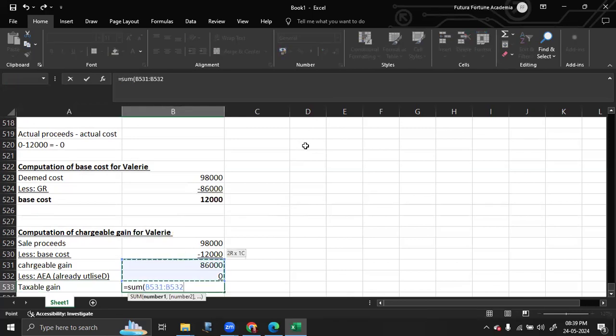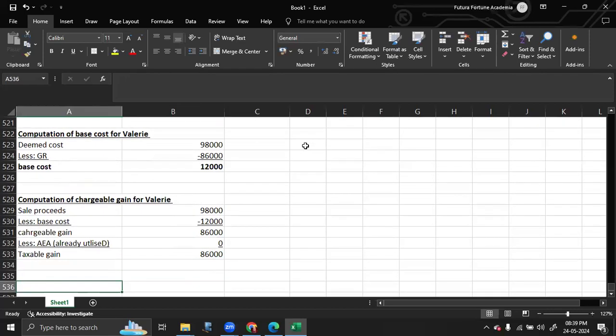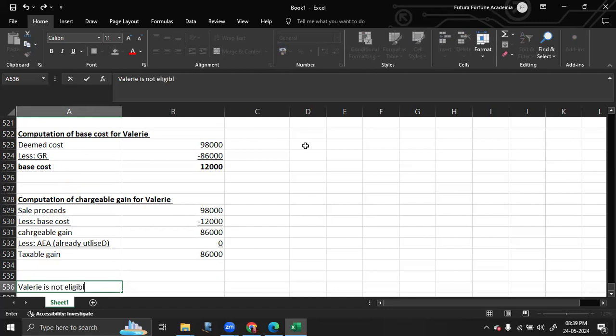Taxable gain of 86,000. Now, Valerie is not eligible for BADR because it is her personal trading company, but she's not an employee of the company. And she is also not eligible for investor relief. She did not subscribe the shares for investor relief.